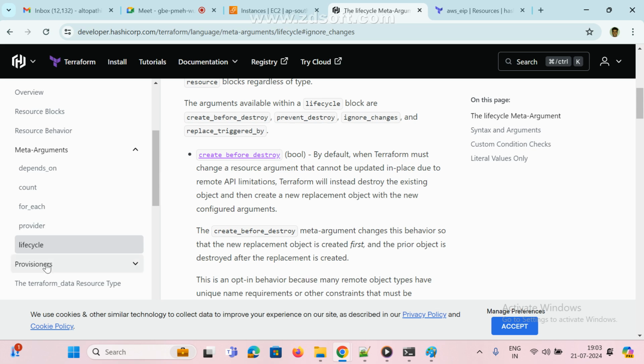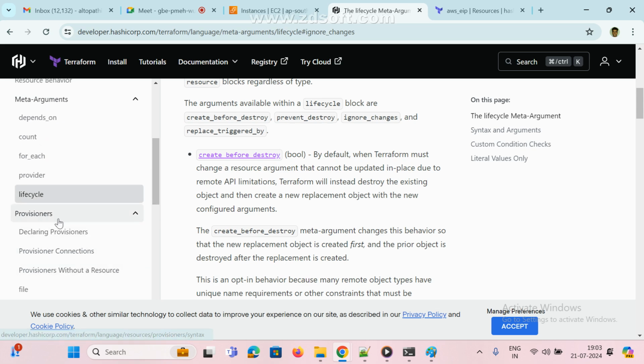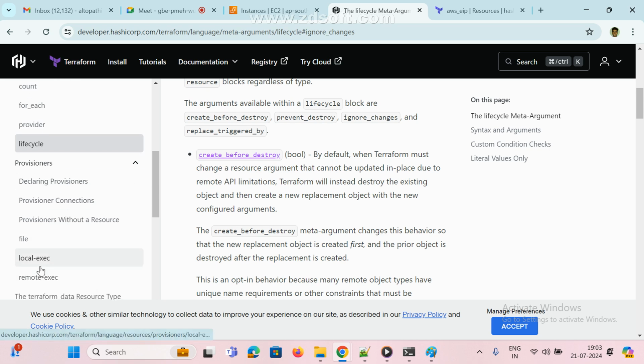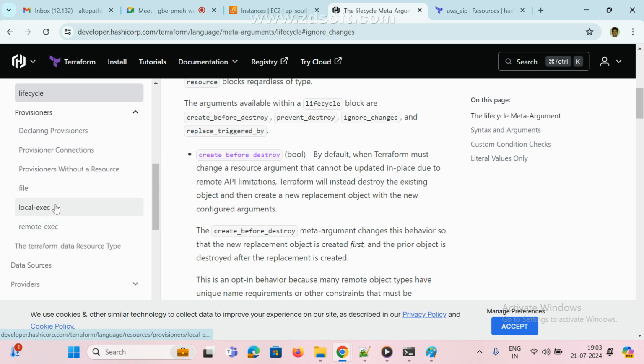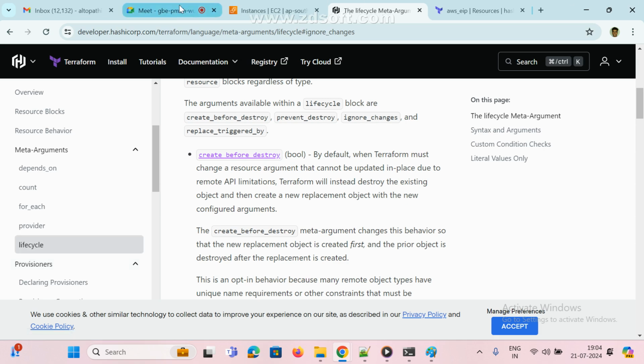And next class we'll see the provisioners. Very, very important. So what is local-exec, remote-exec, file, and all, we'll see. Clear, guys?